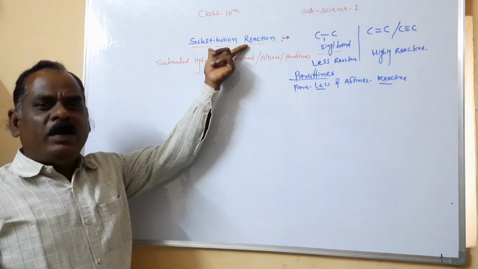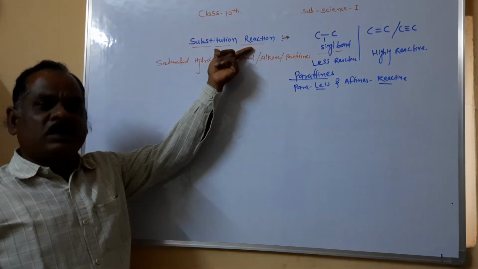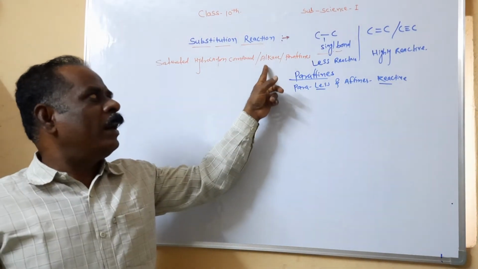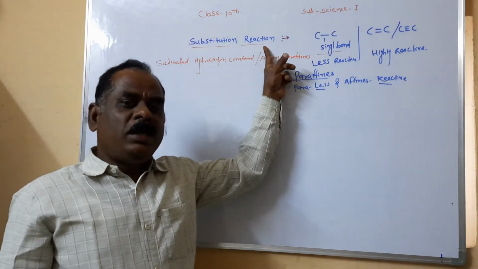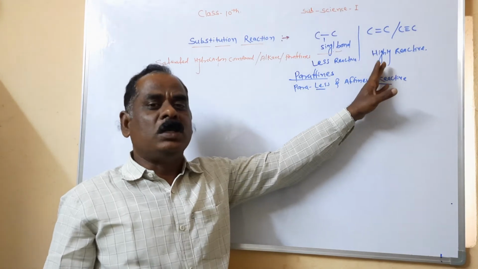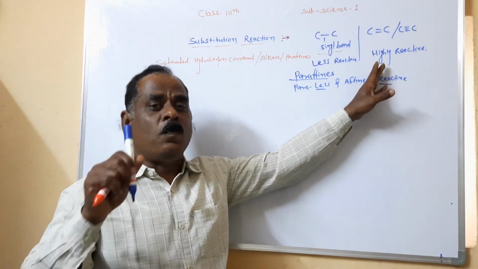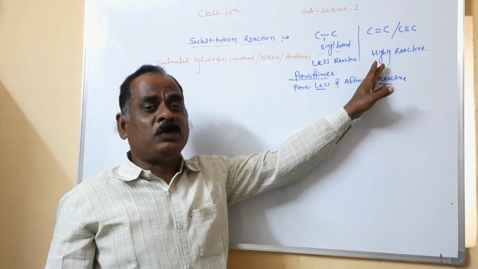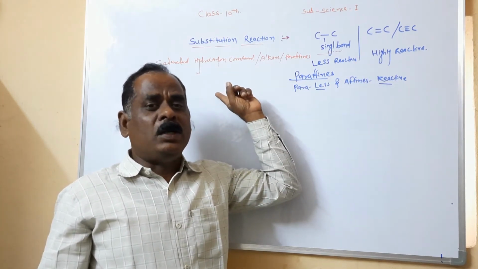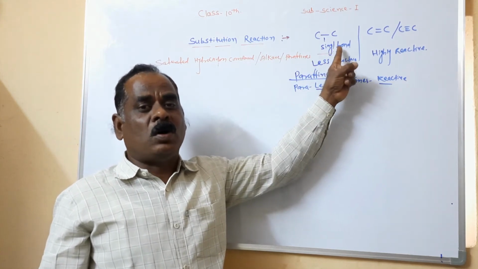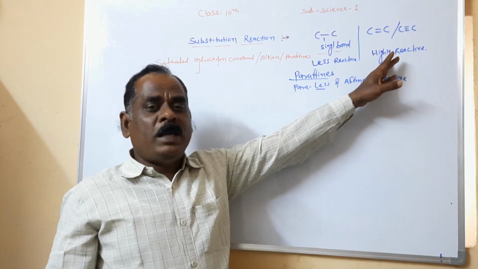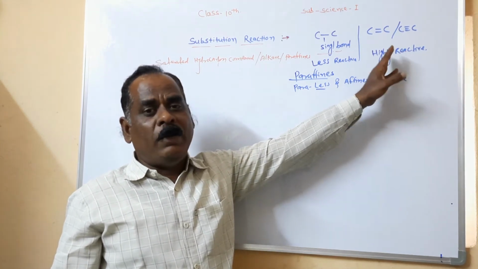Today I will teach you the substitution reactions. Remember, only saturated compounds or alkanes undergo the substitution reaction, but unsaturated compounds do not. A very important point: which compounds undergo substitution reactions? Only alkanes or saturated compounds. Why? Due to the presence of single strong covalent bonds. Why do unsaturated compounds not undergo the substitution reaction? Due to the presence of multiple and weak bonds.